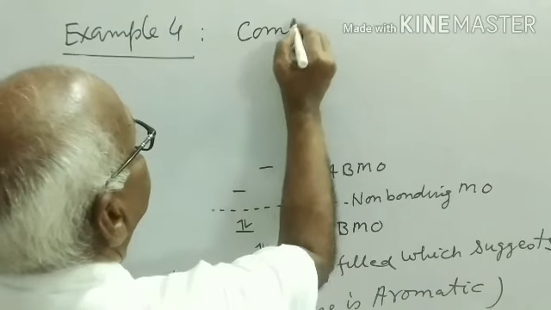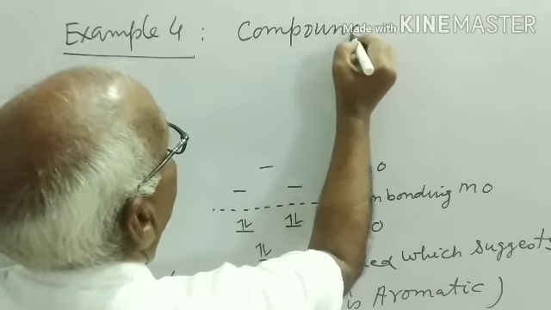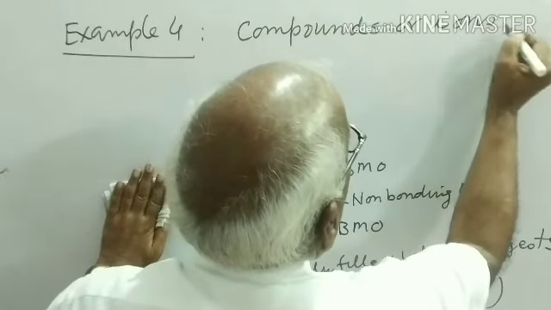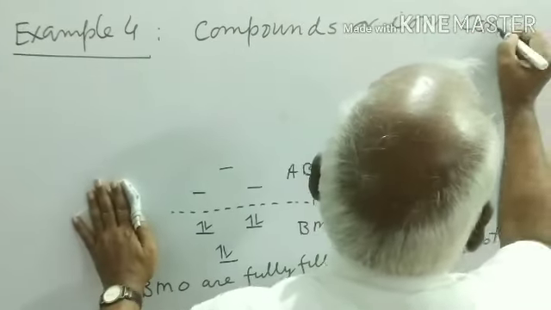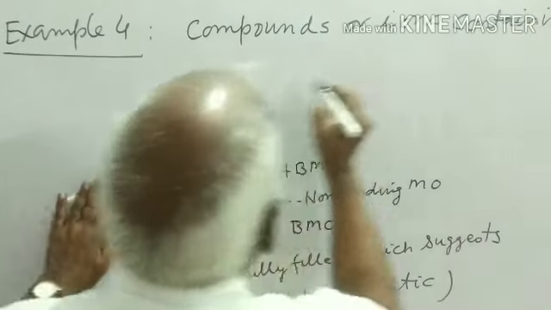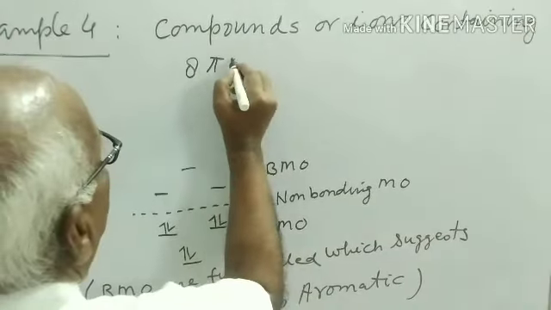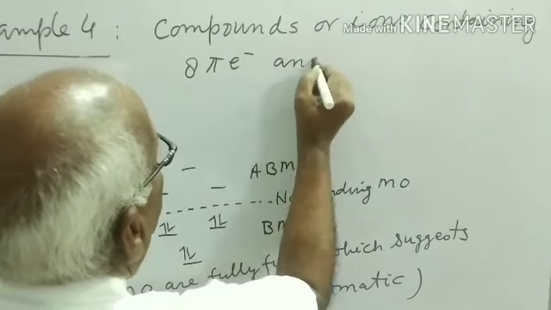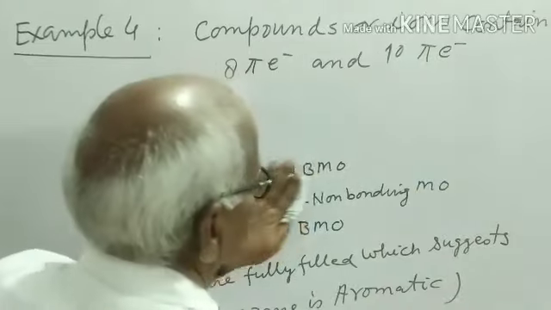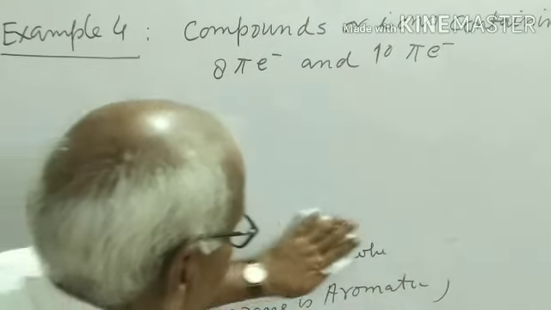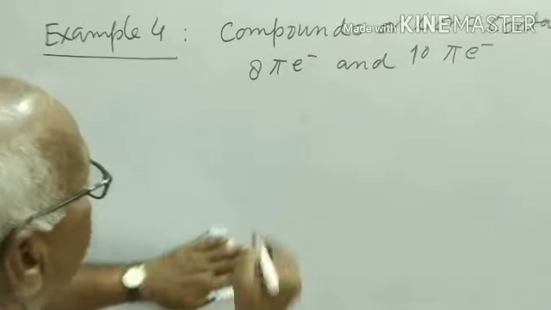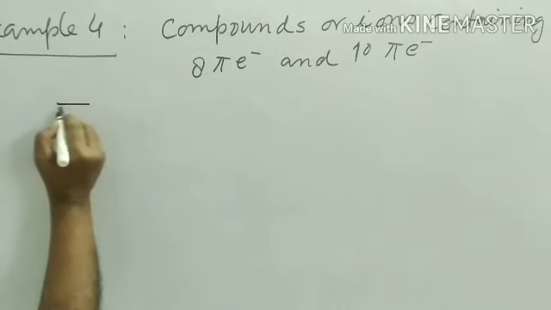Compounds or ions containing 8 pi electrons and 10 pi electrons. First start with 8 pi electrons.